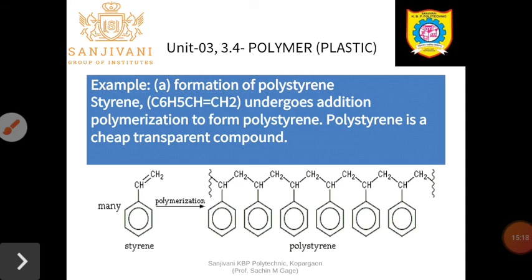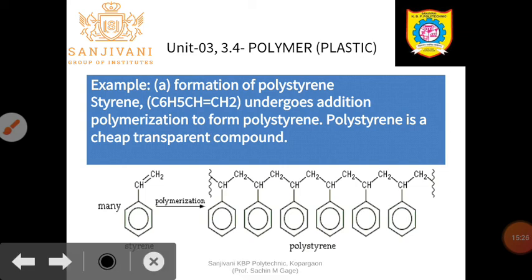Formation of polystyrene. Poly means many, styrene is the monomer. Here the formula of the monomer is C6H5 CH double bond CH2. The condition is that the molecules taking part in an addition polymerization reaction should contain at least one double bond.